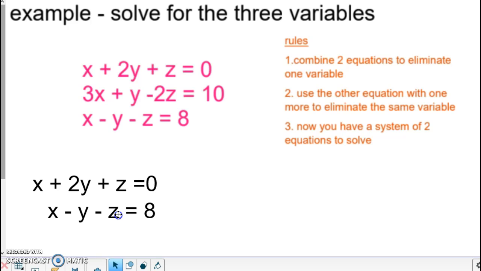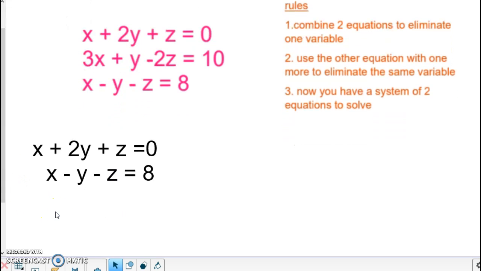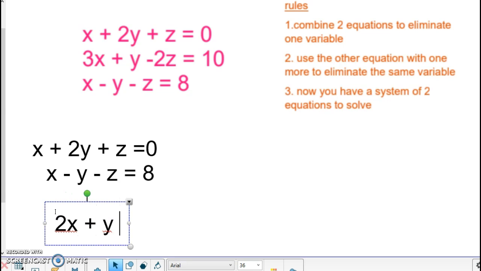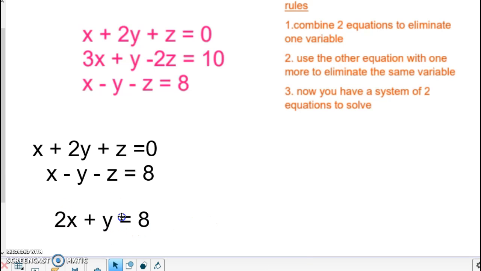So if I put these two equations together, I am going to have 2x plus y, the z is gone, and it's going to equal 8. So this is one of my new equations.